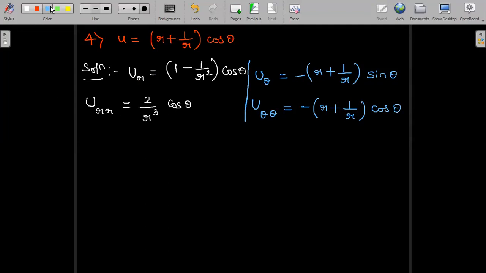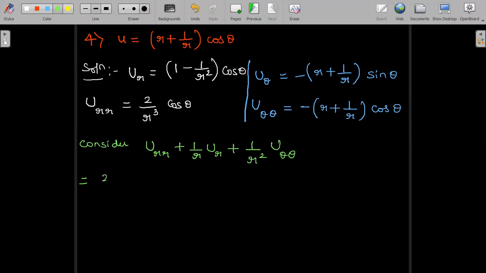Now we consider the Laplace's equation in the polar form to prove it as harmonic. Consider the Laplace's equation in the polar form u_rr plus 1 by r u_r plus 1 by r square u_theta theta. We need to prove this is equal to 0. First, let us substitute them.